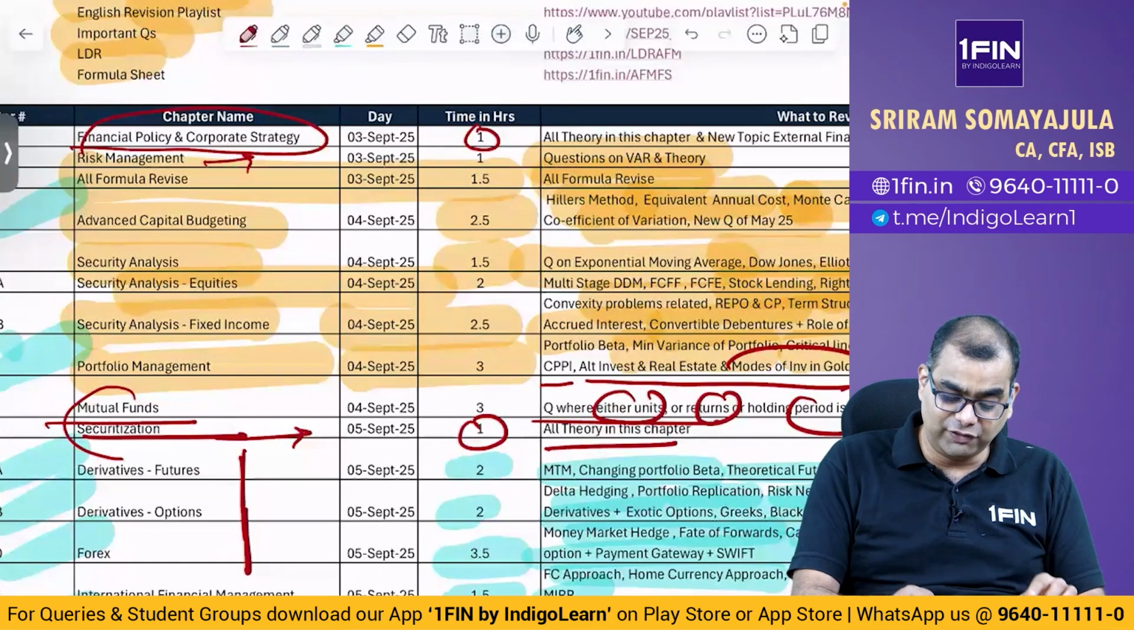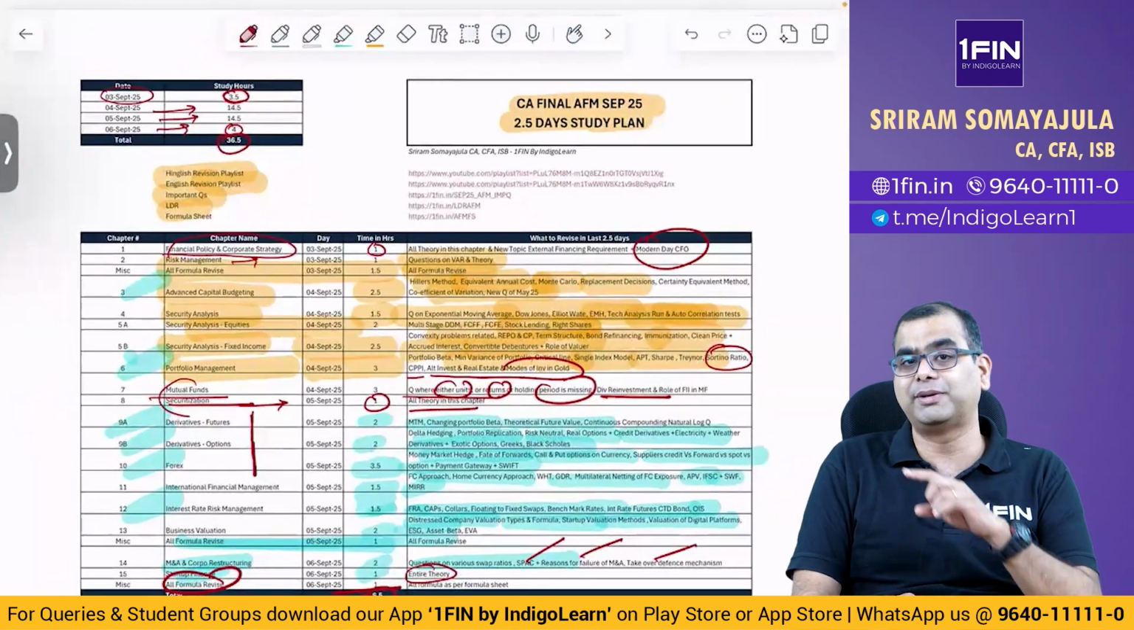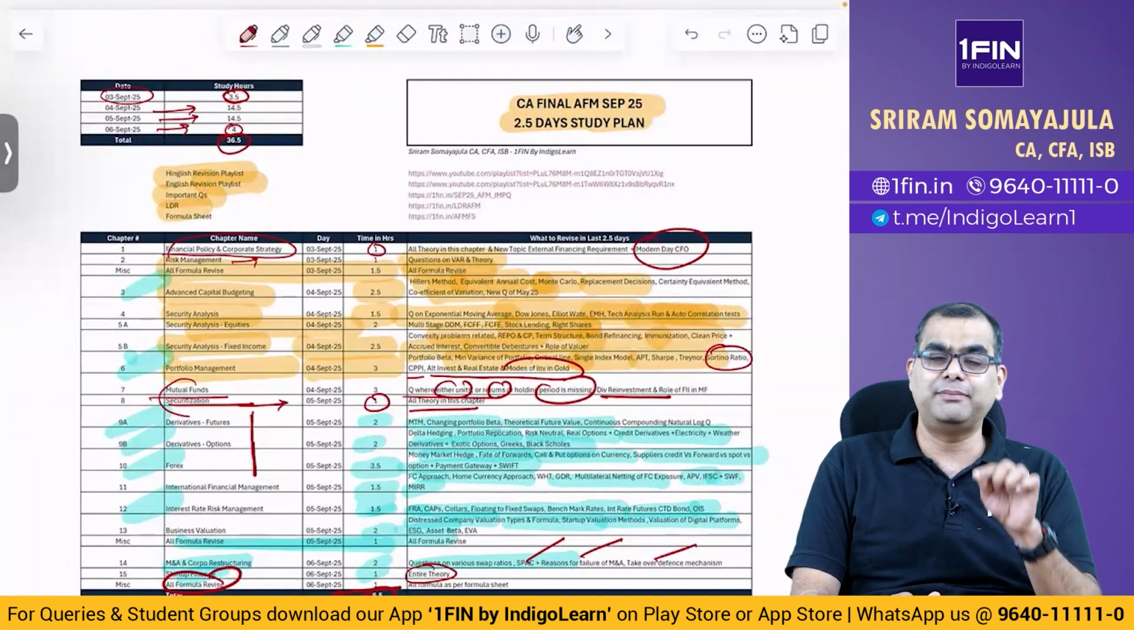Make wonderful use of this 2.5 days opportunity that you've got. You typically don't get this for other exams. Please try and make the best use of this.